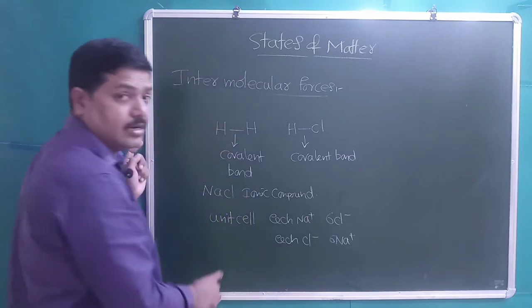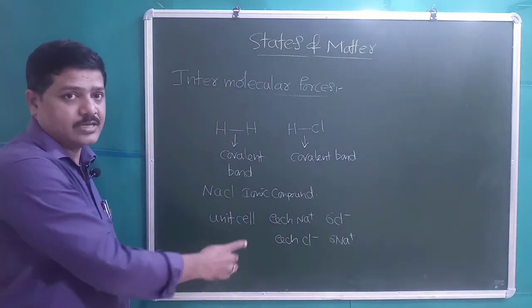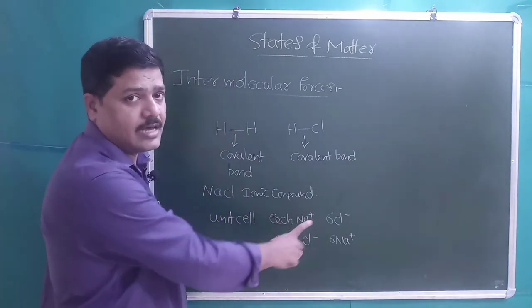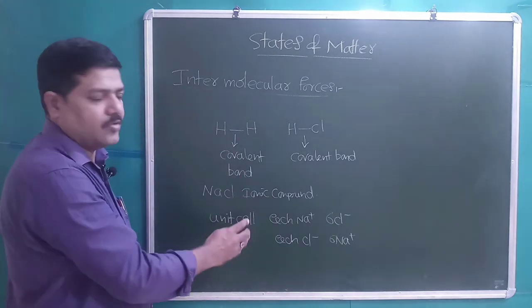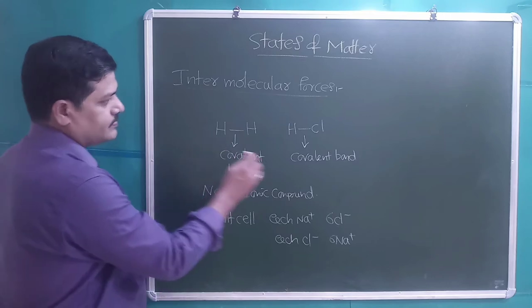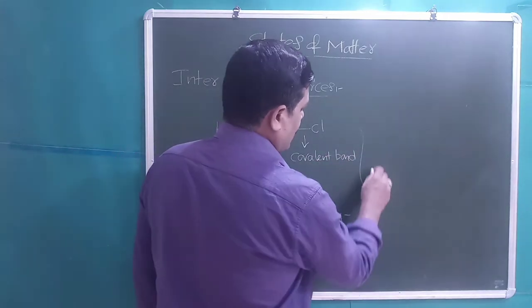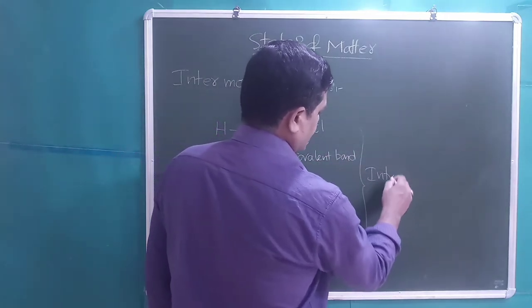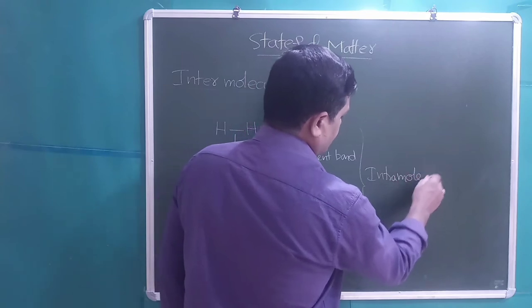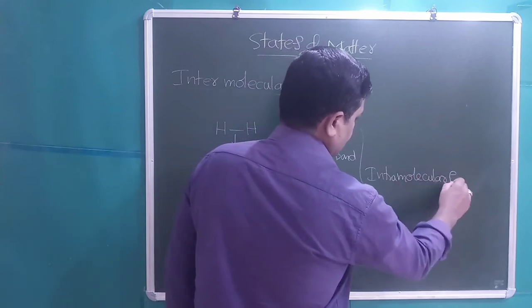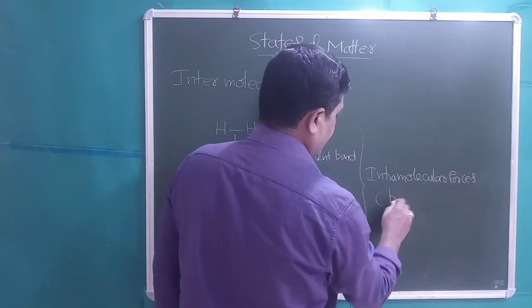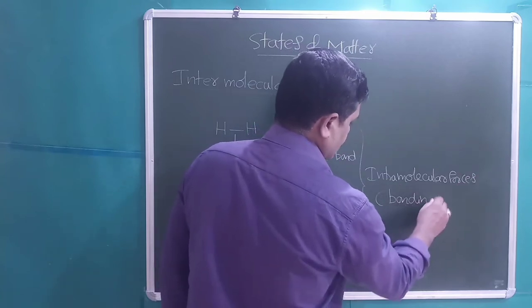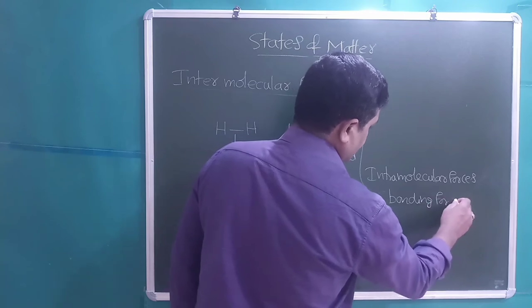There is a strong electrostatic force of attraction between oppositely charged ions. So these types of forces we can call intramolecular forces, which are known as bonding forces.